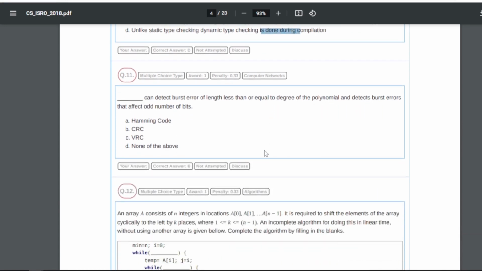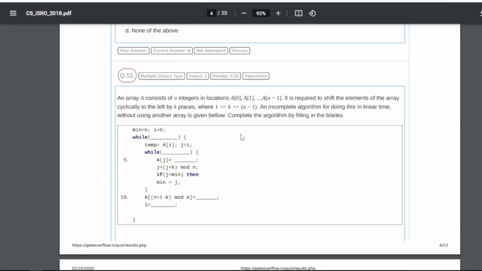Question number 11 is, which can detect a burst error of length less than or equal to the degree of the polynomial and detects a burst error that affects an odd number of bits? Here the answer for this will be B, that is CRC, right?